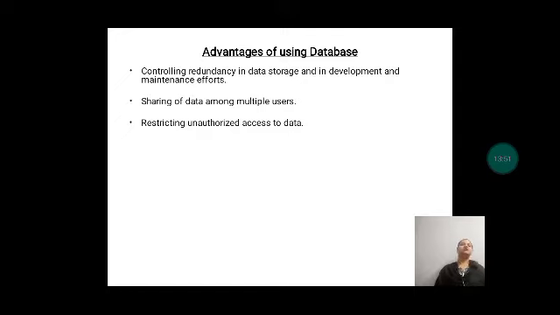It's not only about the authority to view it. It's about whether update permission is given to that particular user or not. So that also has to be controlled.